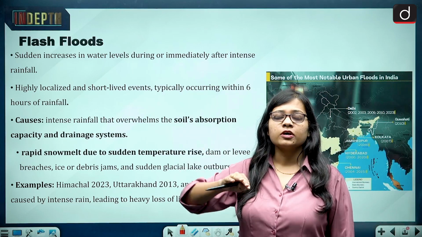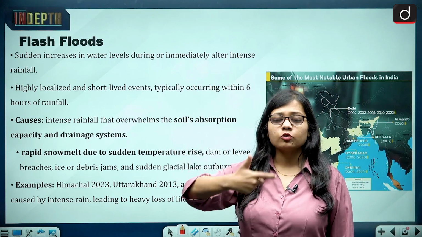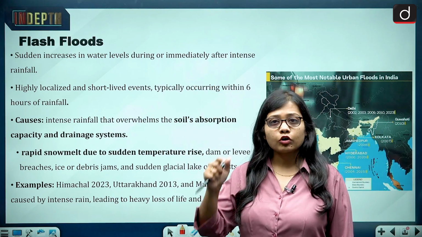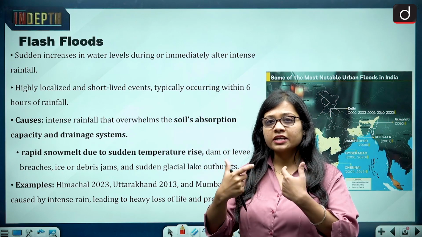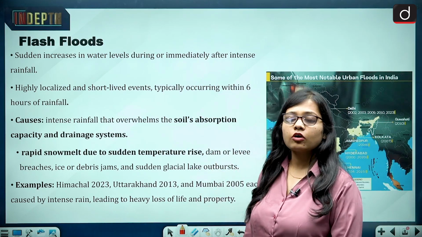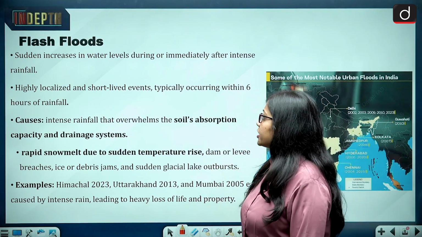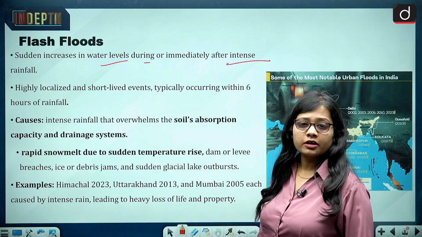Now, the steep slope of mountains, and if a cloudburst takes place, then the water comes down in a very intense way, and that is what causes the flash flood. It means a sudden increase of water in a particular area. So that causes flash floods.